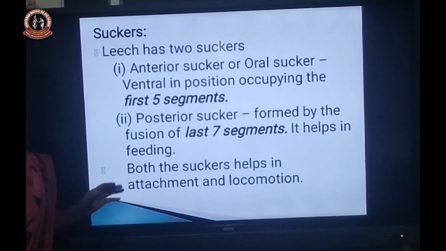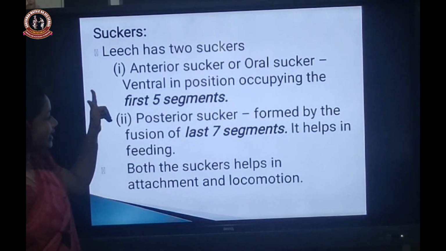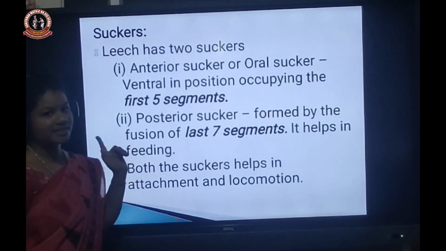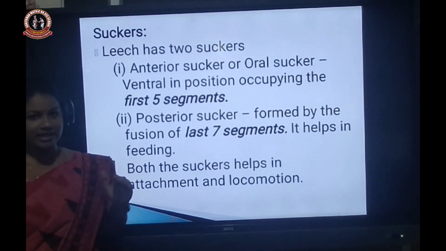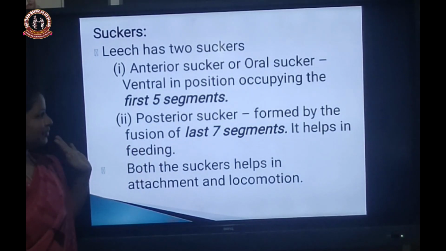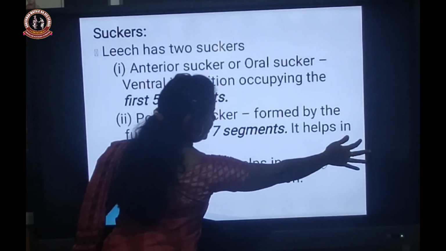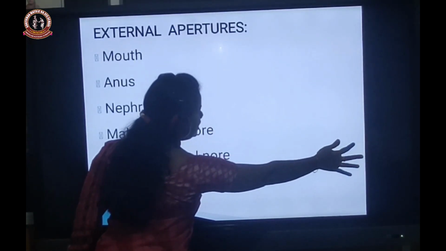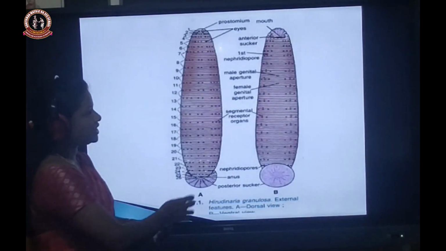Okay, and the next topic is sucker. It is used to suck the blood. There are two varieties of suckers present in the Indian cattle leech, that is, anterior sucker and posterior sucker. The anterior sucker is otherwise called the oral sucker. Okay, where the anterior sucker is present, you can see in this diagram. The anterior sucker is present on the ventral side of the first 5 segments.